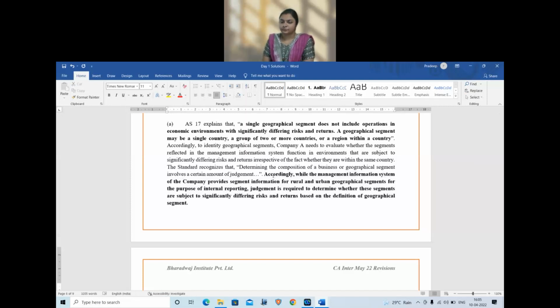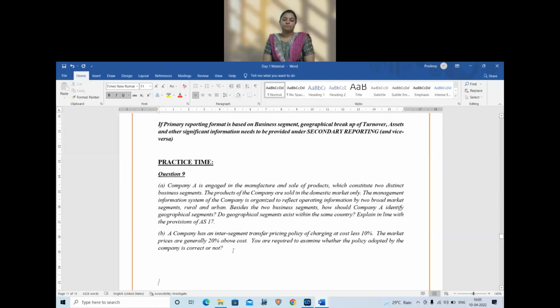So the point here we need to notice, can I use the same reporting format that I'm using for internal management? Yes, provided we have evaluated whether the risks and rewards are different. Second, can I have multiple segments within the same country? Yes, provided the risk and rewards are different for each of the operating environment. So this drives your answer for AS 17. Question number 1.